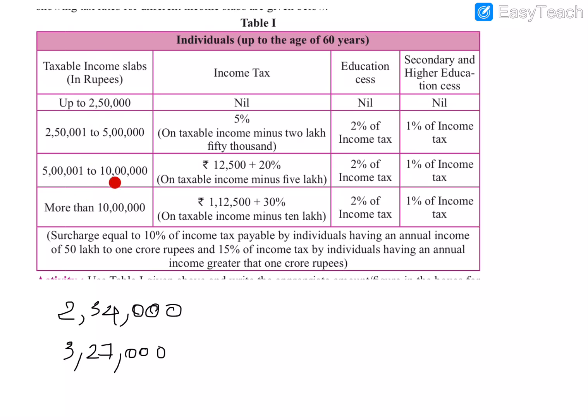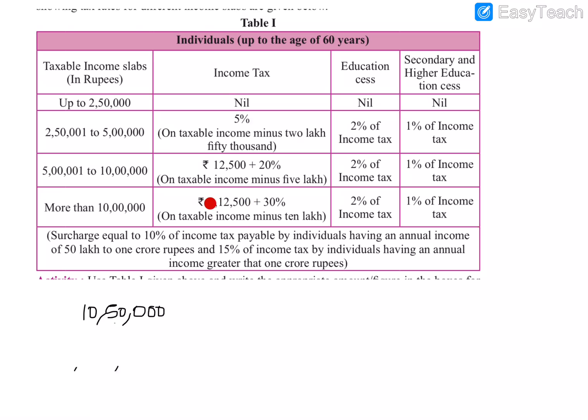So Mahatre is only 50 years, so he is in the first table, and his income is rupees 10 lakh 50,000. So which slab will he be in? His income is 10 lakh 50,000, so he will be in the more than 10 lakh category, that is the fourth slab of table 1.